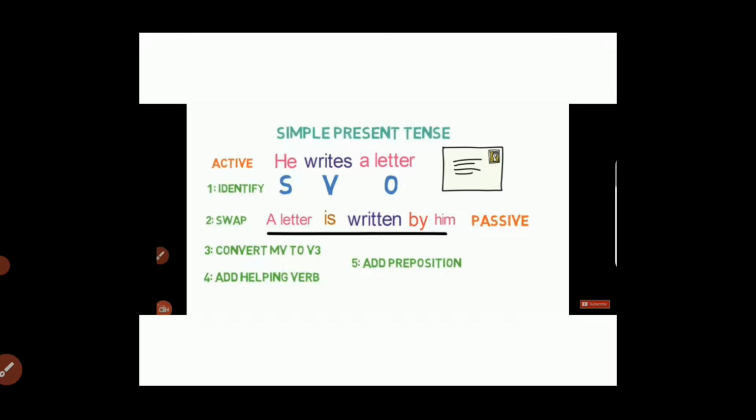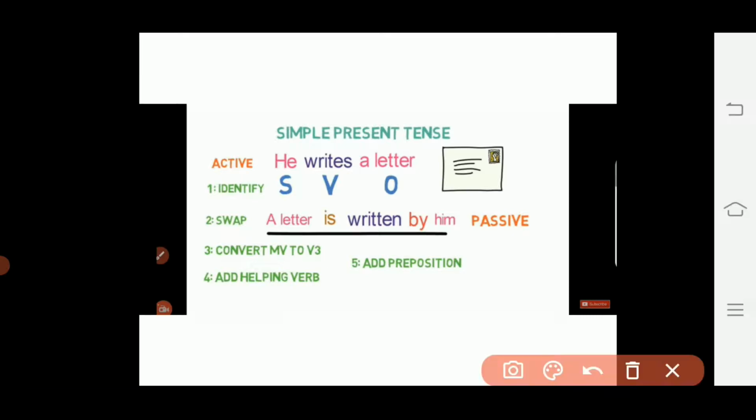If we have simple present tense, then while converting the sentence of simple present tense into passive voice, we'll use is, am, are as helping verb. For example, if we have he writes a letter, our first step will be to identify the subject, verb and object. And here in this sentence, he is subject, writes is our verb and a letter is object.